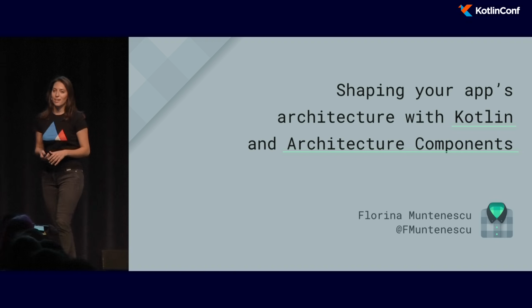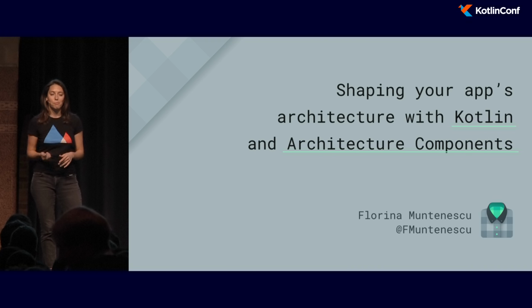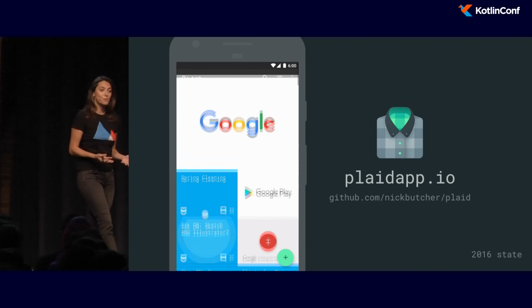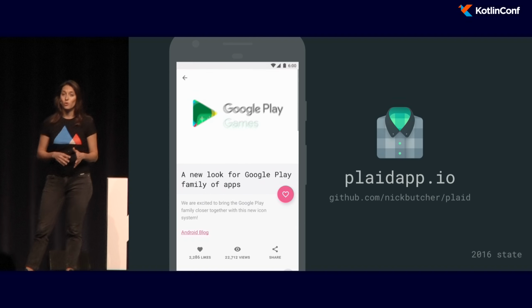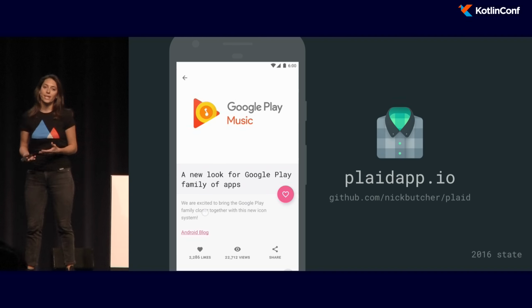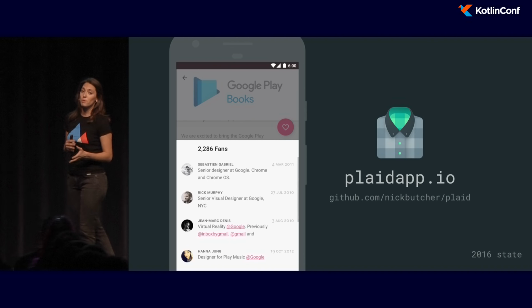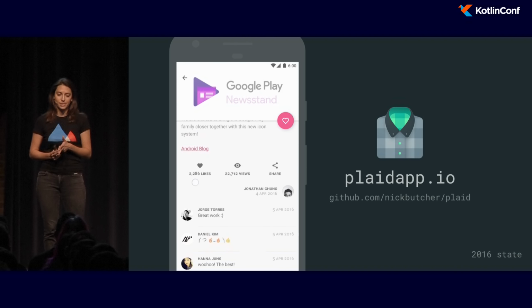And in the last few months, together with 3 of my colleagues, we've been trying to bring Plaid back in fashion. Plaid is actually Nick Butcher's application, and he started developing it somewhere around 2014 as a way of showcasing material design. So Plaid aggregates data from 3 different sources: Designer News, Dribbble, and Product Hunt.